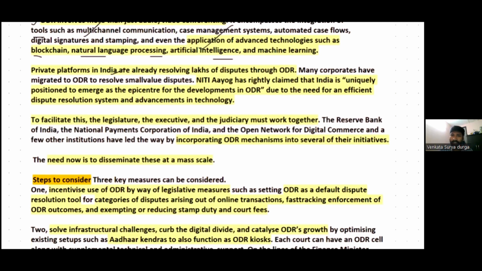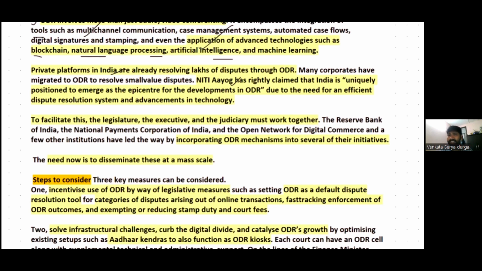Arbitration is generally about amicably settling the issues between two businesses. Therefore, several private platforms in India are already resolving lakhs of disputes through online dispute resolution. In fact, many corporates have already migrated to online dispute resolution to resolve their small value disputes. However, it is interesting to note the comments made by Niti Aayog on online dispute resolution.